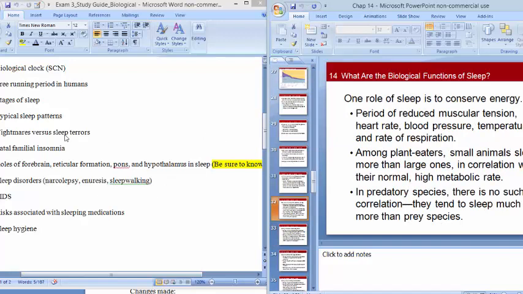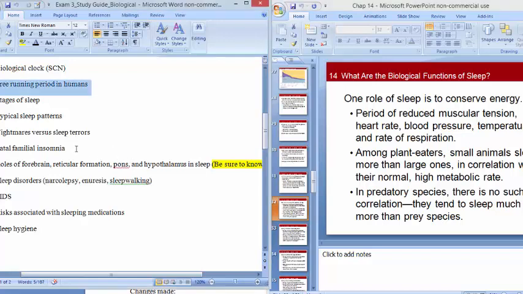Nightmares versus sleep terrors. Nightmares are going to happen during REM sleep. Sleep terrors are going to happen during non-REM sleep, often during non-REM 3. So with sleep terrors, it's hard to wake the person up. They may be panicking, maybe crying. They don't remember a specific dream, though. They're not sure why they're scared. Versus a nightmare happening in REM sleep, the person wakes up and probably remembers the details of the dream. It's like a specific, detailed, movie-like experience of a dream.